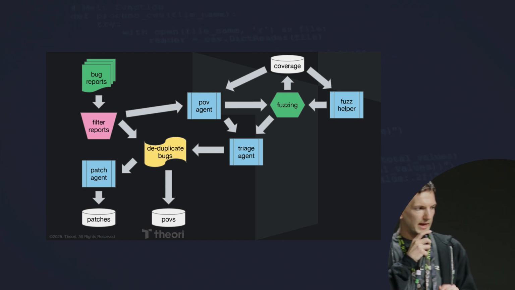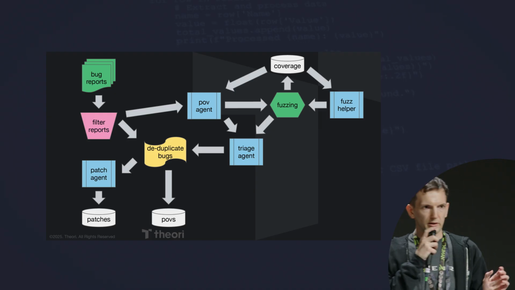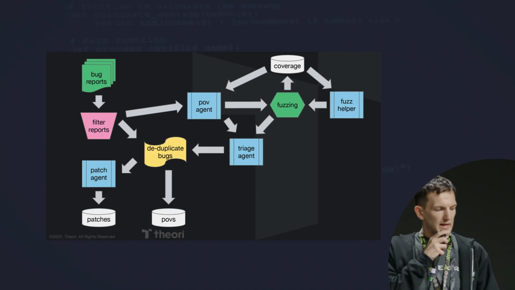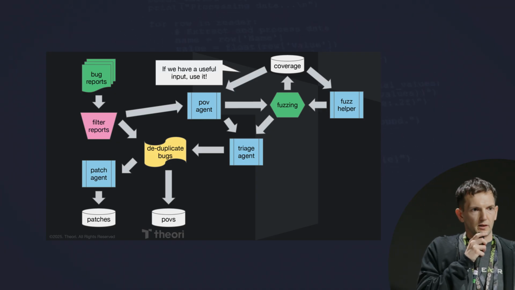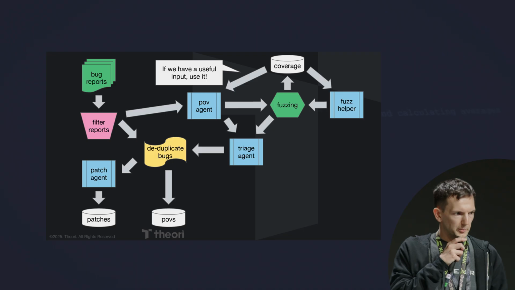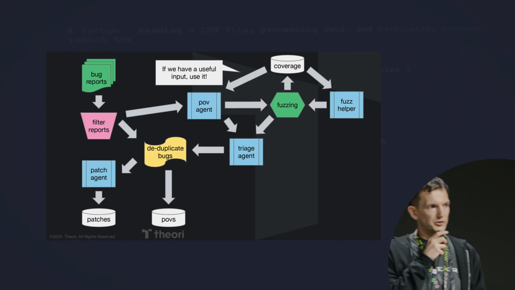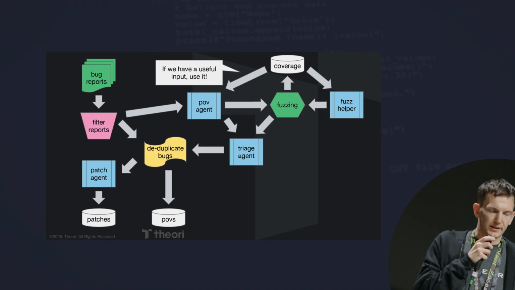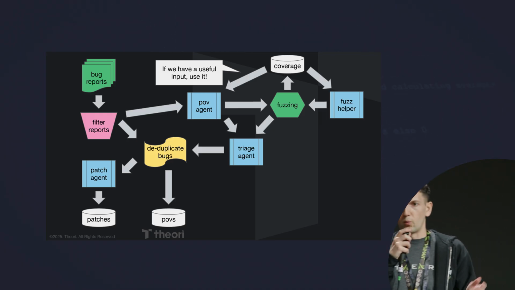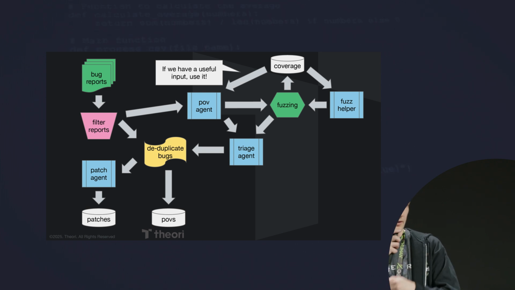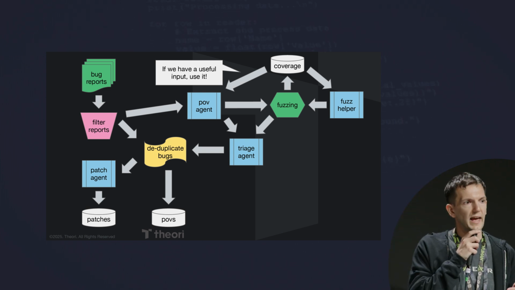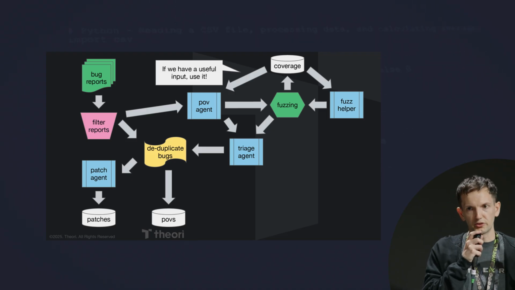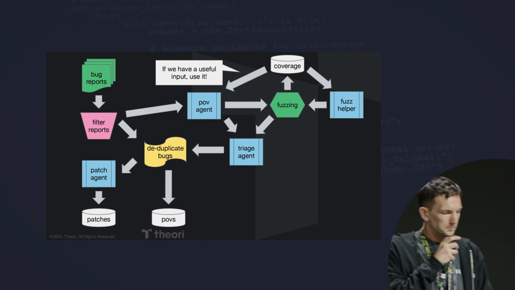There's a couple ways that this can work. Primarily, when we launch our POV agent, we don't use this pipeline at all. But if our POV agent runs and has failed a couple times, then we'll start using additional inputs, right? So we'll say, hey, you were trying to exploit foobar. You couldn't reach foobar because it's really complicated and you're an LLM and you're having a hard time. Well, we can take the foobar input that we got through fuzzing, and give that back to the POV agent and say, hey, can you make a POV if you already start from this function, right? That gives it a huge boost and makes its job a lot easier.